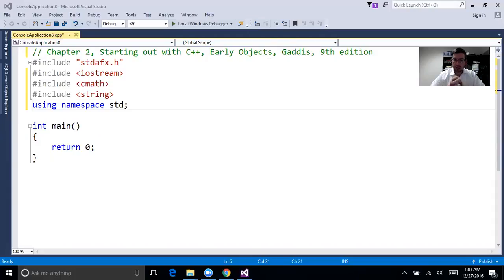Obviously, we're starting with Chapter 2, as Chapter 1 is just an introduction to computing and ideas. This is the Visual Studio compiler. You can get this for free. This is Microsoft Visual Studio. You can download it. There are free versions of it online. You just go to the Microsoft website. You can Google it. Some computers have a little bit of trouble. I had a fair amount of trouble doing it, which is not so atypical, sadly. But there are other C++ compilers like Dev-C++ and others, and you can just Google those as well, C++ compilers. There are many free ones.